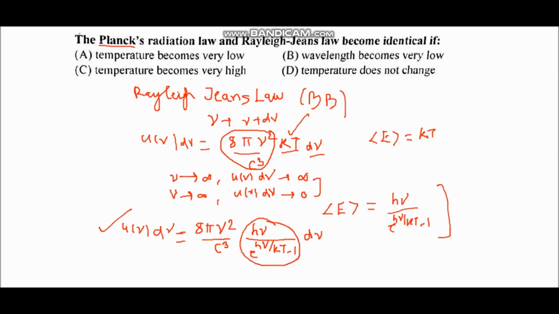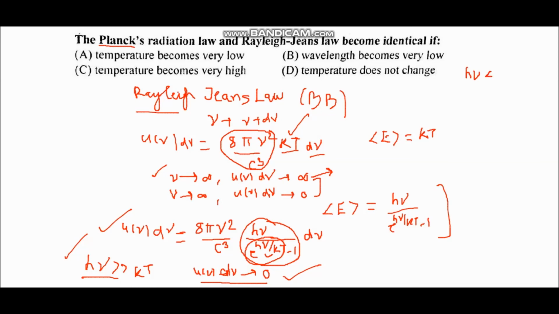So according to Planck's radiation law, when the frequency is very high, meaning h nu is much greater than kT, this term in the denominator becomes very large. That is why u nu d nu approaches 0. It means there is no ultraviolet catastrophe in this case at very high frequencies, as there was in Rayleigh-Jeans law, because in Rayleigh-Jeans law when frequency is very high u nu tends to infinity, and in this case for high frequencies this term tends to 0, which agrees with the experimental results.